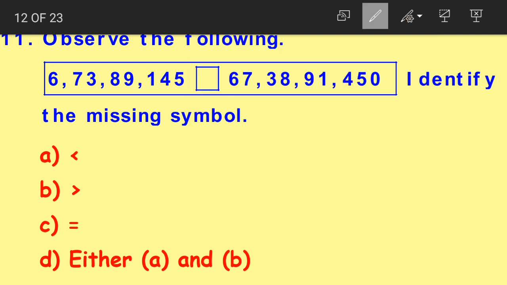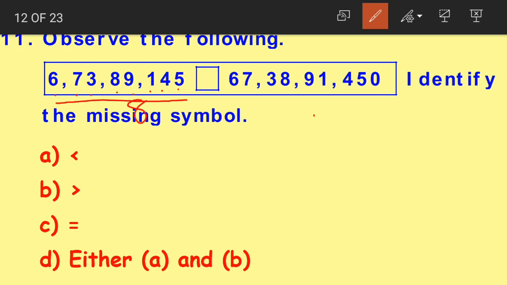See now, what are they given? We have two numbers here, right? Now how will we identify which is the greater number? The first step will be to count the number of digits. If you look at both the numbers, children, in the first number we have 1, 2, 3, 4, 5, 6, 7, 8. We have 8 digits.